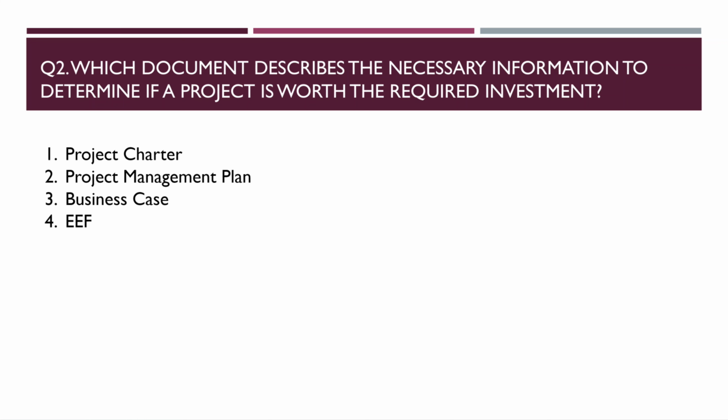The second is project management plan. The project management plan is an output of the develop project management plan process, which comes in the planning process group. Once you have authorized the project, only then do you move to the project management plan. So again, this is not our answer. The fourth one, enterprise environmental factor, is not a document. So now the third, we are left with only one option, which is business case.